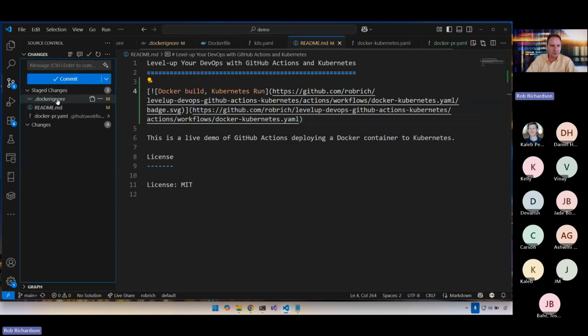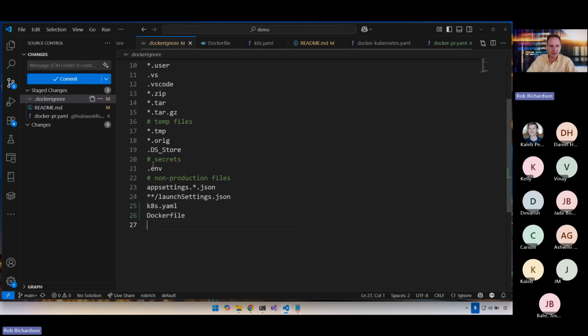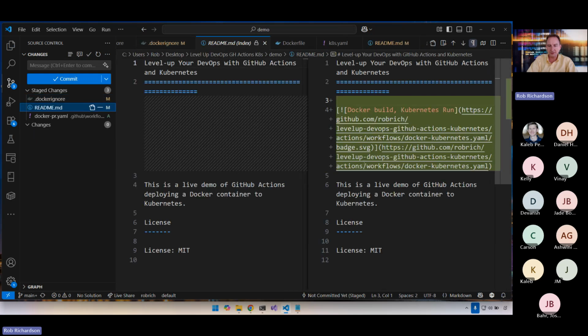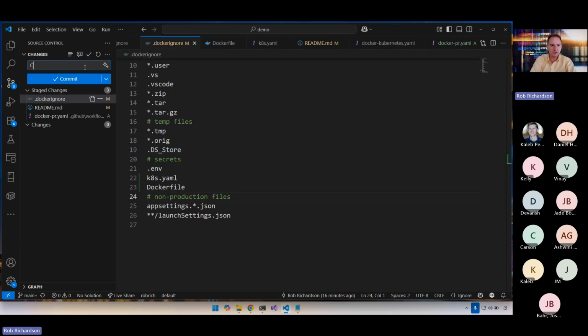Ooh, we changed our Dockerfile. We're now correctly ignoring those secret files. I'm actually going to move those into the secret section. That'll be the proper spot for that. We added our status badge. We added the PR build. And so this is looking really good. Create PR build and status badge.